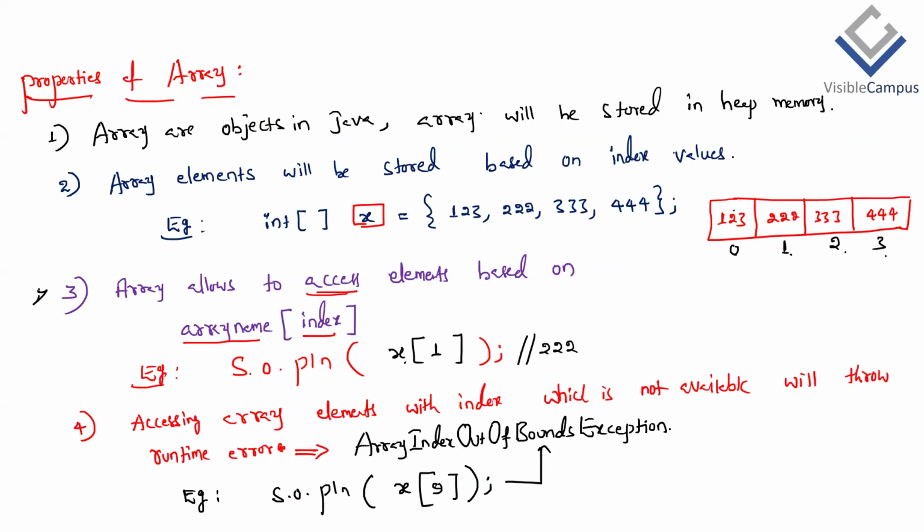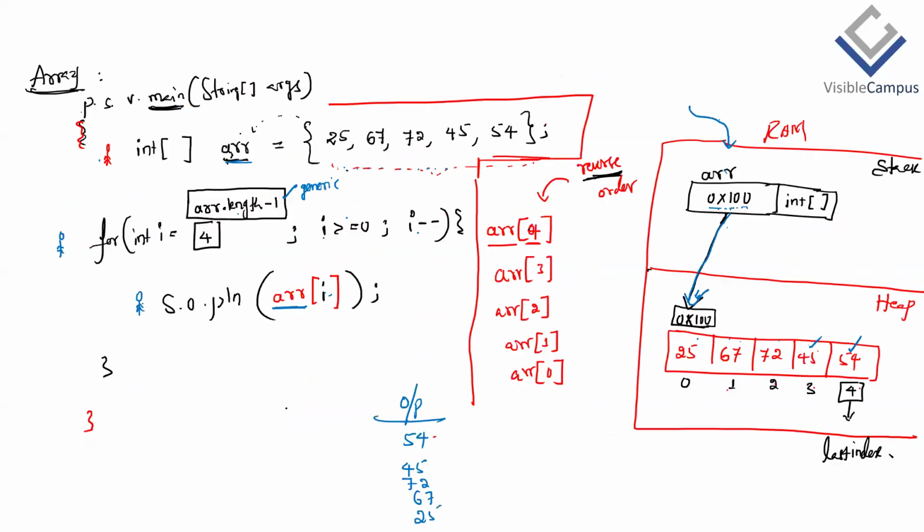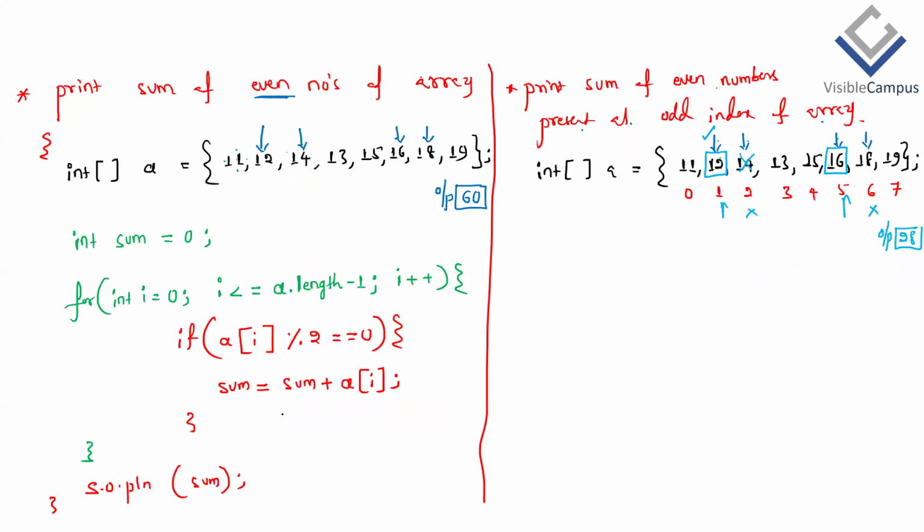What's the process? Array name, square brackets, and inside we have to give the index number in integer format. Square brackets mean accessing the array elements. So here also it is the same thing. Instead of directly giving 0, 1, 2 inside the square brackets, we are generating a loop and giving that i value.